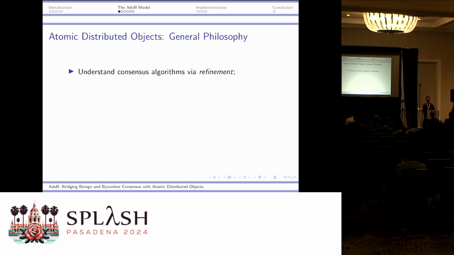So the general philosophy of all our works on atomic distributed object is that we want to understand consensus algorithms by refinement. Previously, we did this on a number of benign fault tolerance algorithms. For example, there was the AdoB work, which was on reconfiguring the Raft algorithm. But that was not covering Byzantine faults. So here, AdoB is essentially extending the ADO work to the Byzantine realm.